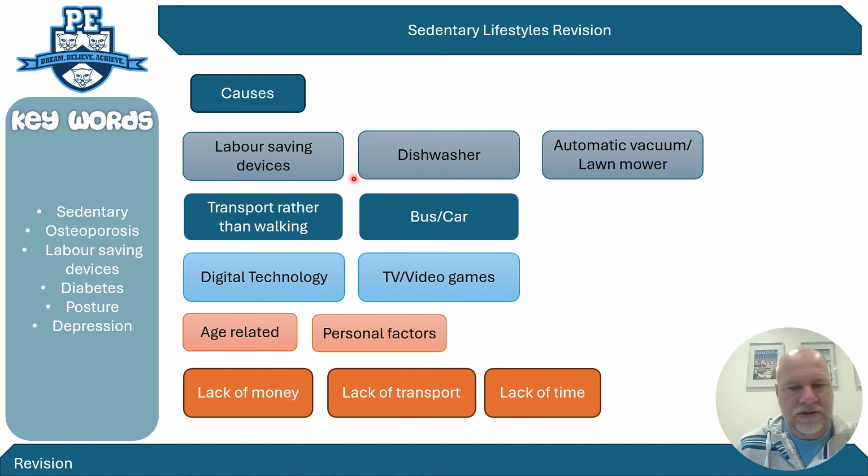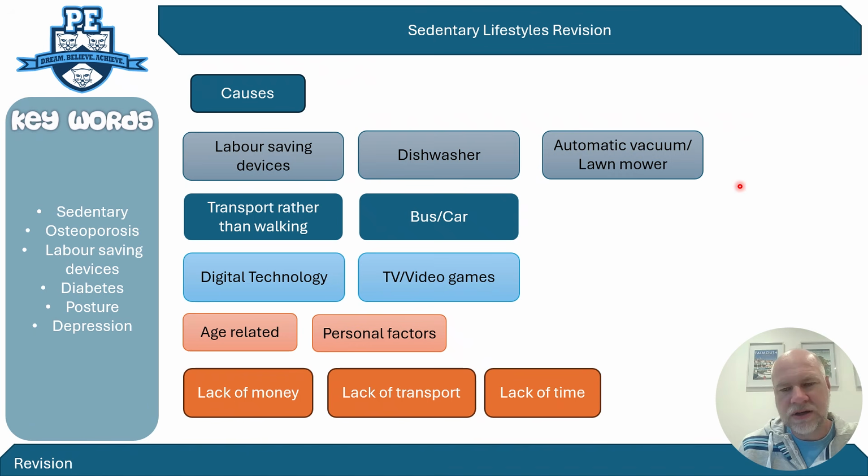And around the house you have many labour-saving devices such as a dishwasher or a washing machine, and you just stick your stuff in them and you turn it on and it does it for you. But if you are, say, hand washing up, you're going to be burning more calories than if you were just sticking it in the dishwasher.